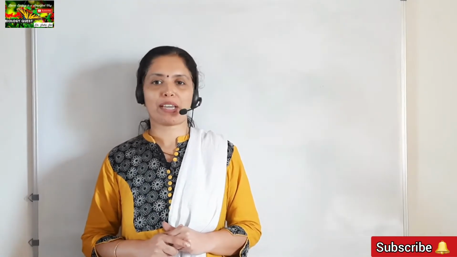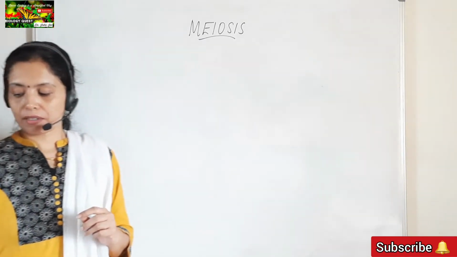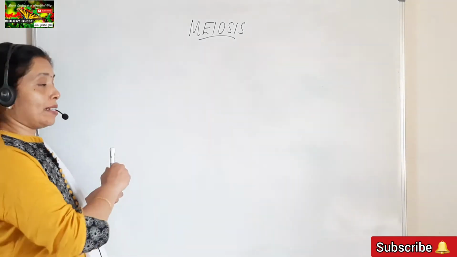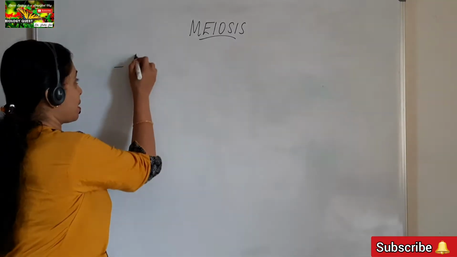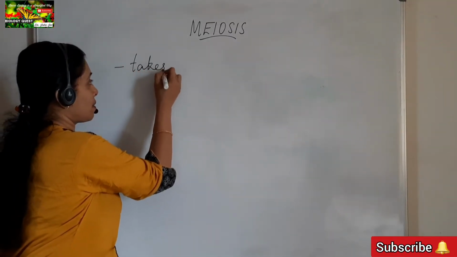I'm Dr. Jisha Joe. In this session, we shall study the different stages of Prophase-I of meiosis. Now, children, before moving on to the different stages of Prophase-I of meiosis, we should have an idea of what is meiosis. Meiosis is a type of cell division taking place in the reproductive cells. Okay, that is the first thing that we should know. Where does meiosis take place? Meiosis takes place in the reproductive cells.